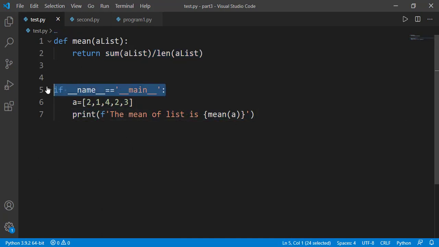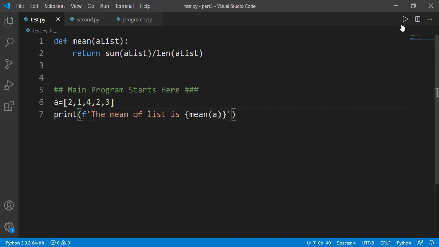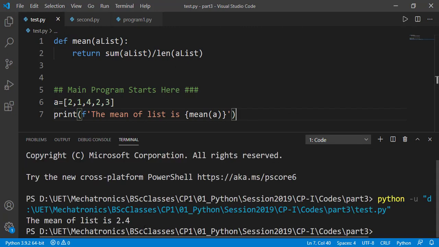Previously we used to just declare the main program as a comment, and it is not a standard way. Of course, we don't need the indentation. And if I run the program, we will get the desired result. We get the result, but I will show you why this can create some problem in some cases.